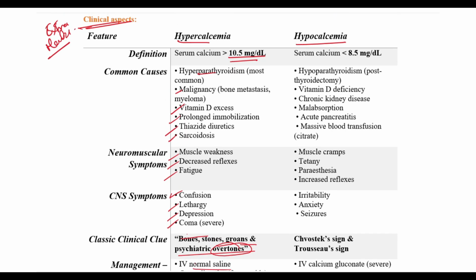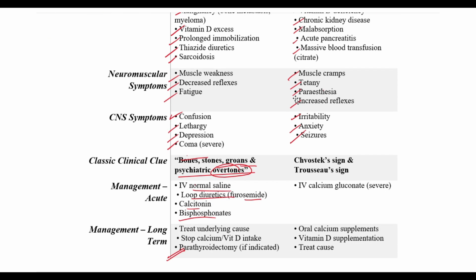Hypocalcemia is decrease of the serum calcium level below 8.5 mg per dl. This is seen in hypothyroidism, vitamin D deficiency, chronic kidney diseases, malabsorption of calcium, acute pancreatitis and massive blood transfusion. The neuromuscular symptoms would include muscle cramps, tetany, paresthesia and increased reflexes. CNS symptoms would include irritability, anxiety and seizures.